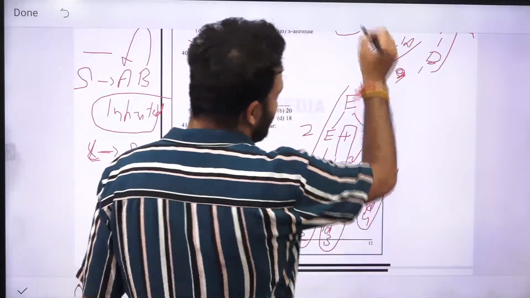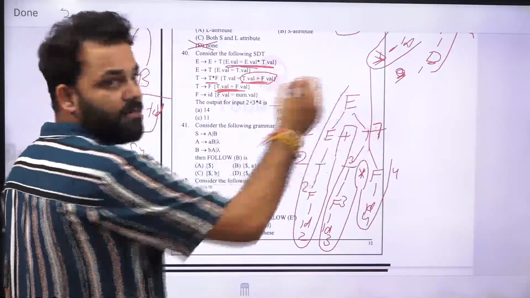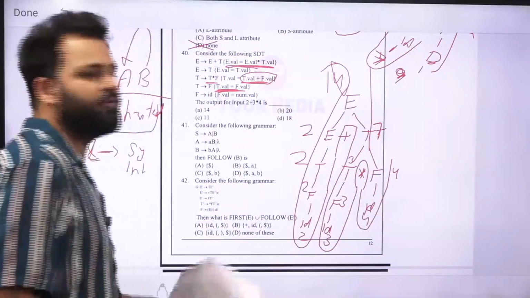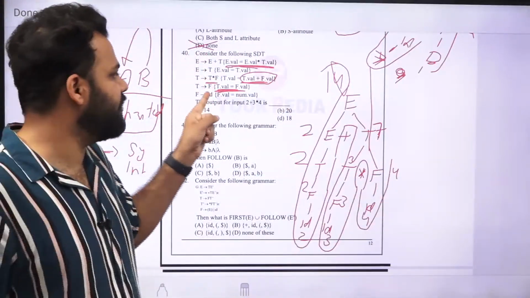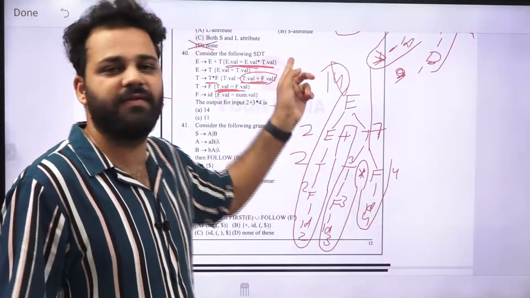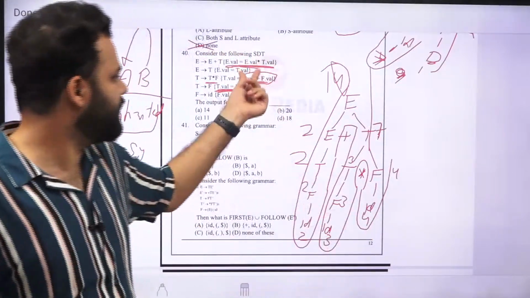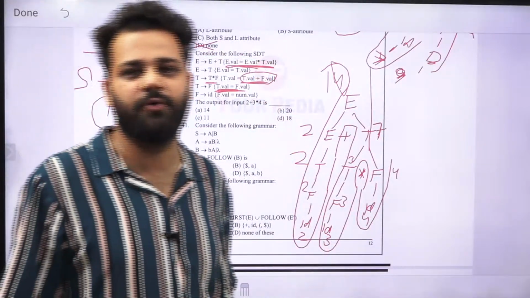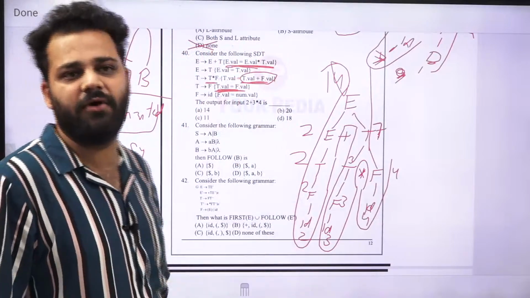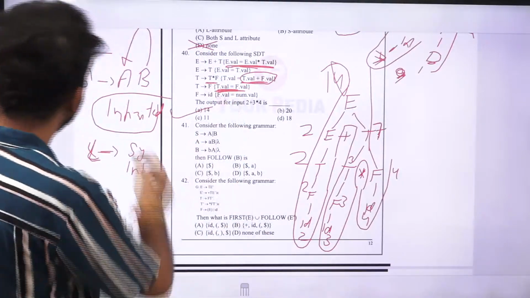And whenever we complete e is equal to e plus t, it is saying multiply the value of e and the value of t. So it will give you the answer, what? 14. So you have to keep in mind, they can give any symbol here, but you have to perform the operation which is given in the syntax directed tree. So this is the SDT and this is the operation that we are doing. So this operation says plus for star and multiply for plus. So the correct option will be option A, which is 14.